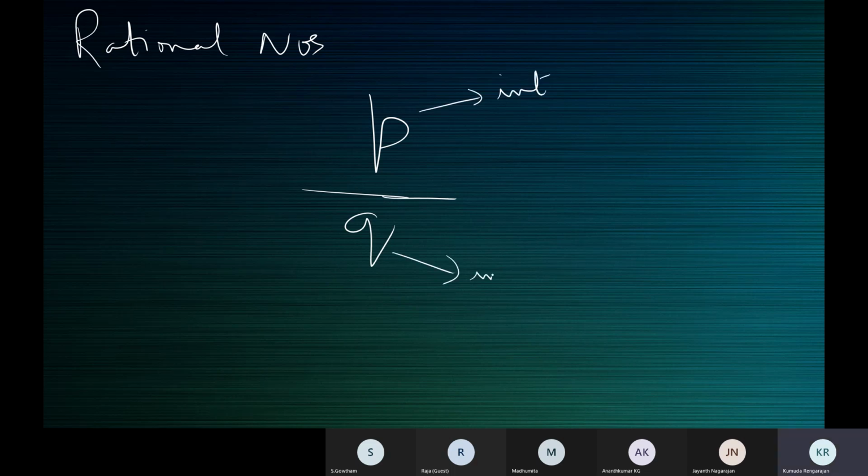I'm writing it so many times for you. If you can express a number in the form P by Q, where P is an integer, Q is also an integer, but not 0, then such a number is a rational number.